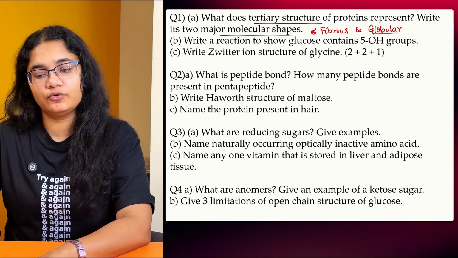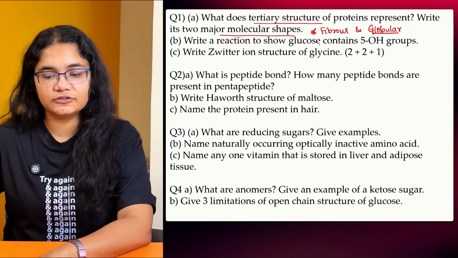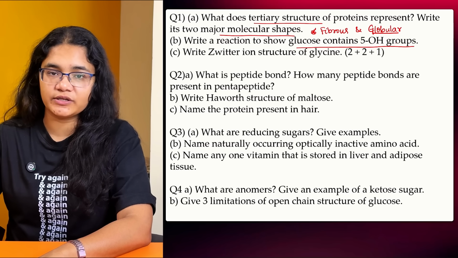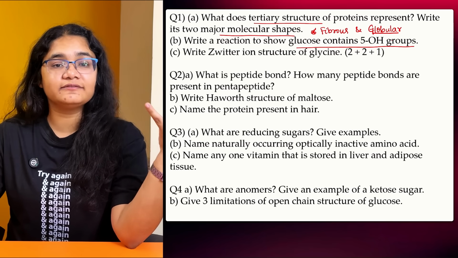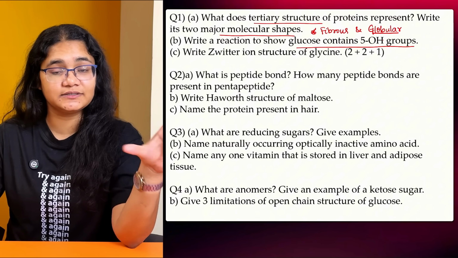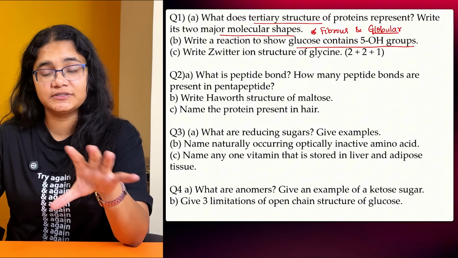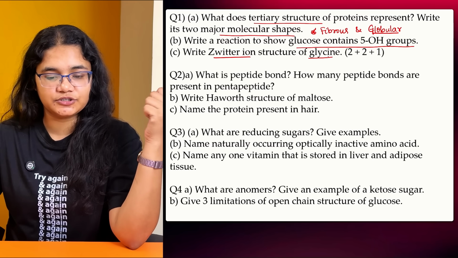So what you have to do, you have to remember their difference. Next, write a reaction to show that glucose contains 5 OH groups. So here all the 5 reactions that have been done to derive the structure of glucose can be asked in the form of 5 questions. So please prepare that. Next, zwitterion and its structure, important one.